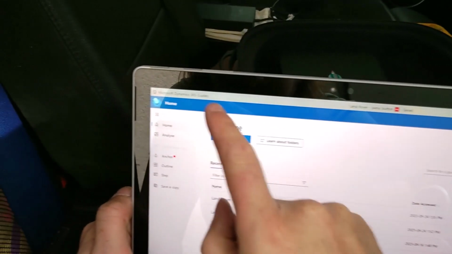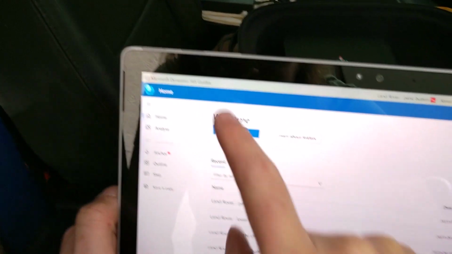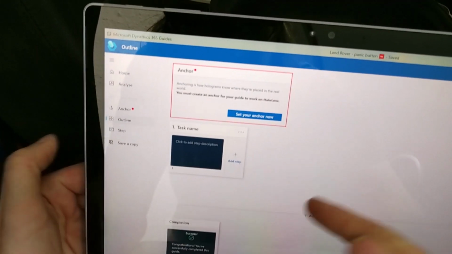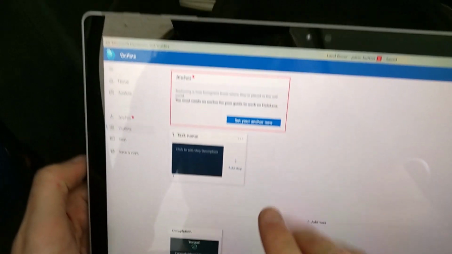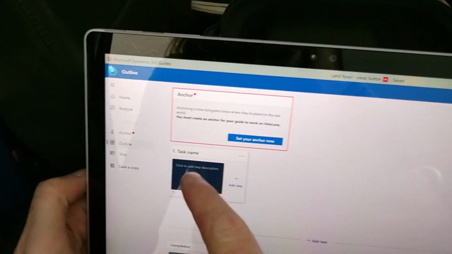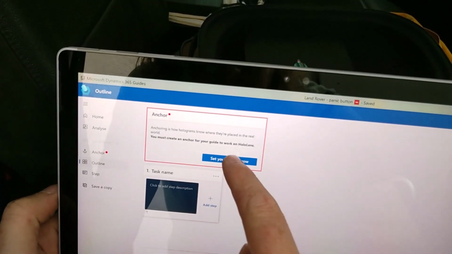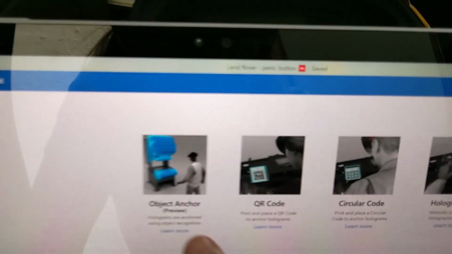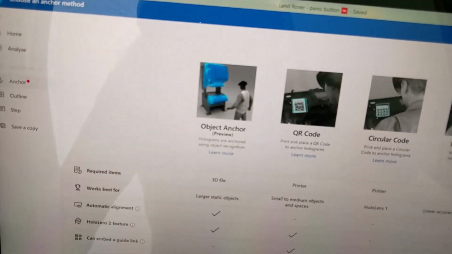But I've got this program here called Guides, and I've started to make a guide. It's empty right now. It's like PowerPoint. You make steps. So if you're going to use holograms, you need to anchor them to the world. You can use codes, but I'm going to use a 3D model. It's called an object anchor.